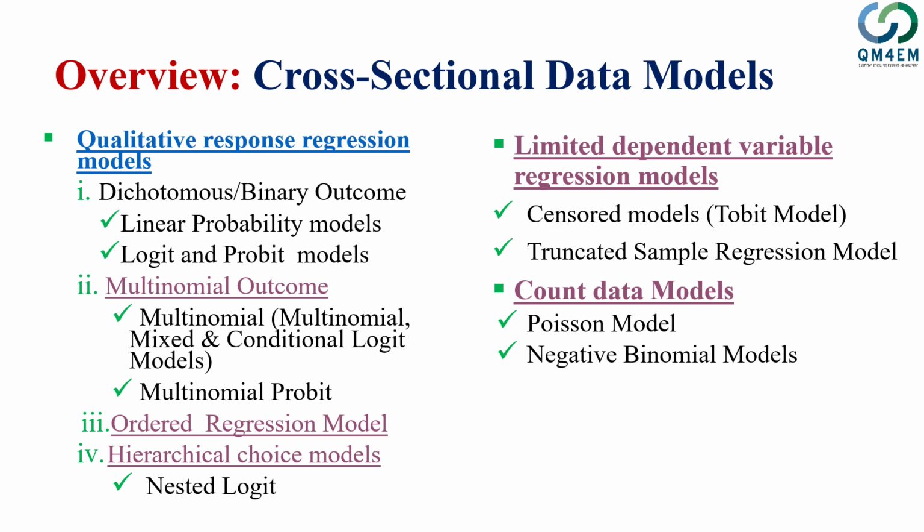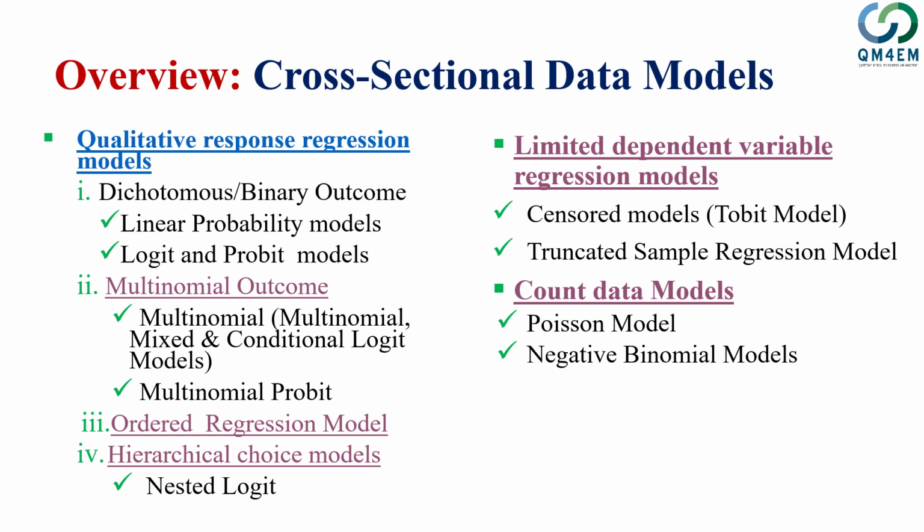Qualitative response models: we started with this and covered the linear probability model and then binary logit and probit models. Then we extended that to more than two outcomes, where we use multinomial outcome models. Within that, we covered multinomial conditional logit, conditional probit, mixed logit, mixed probit, and nominal multinomial logit and probit models.